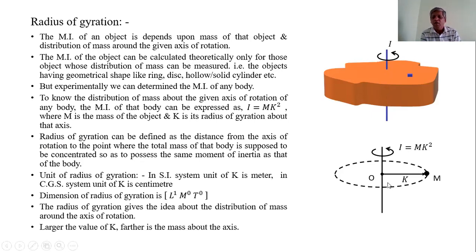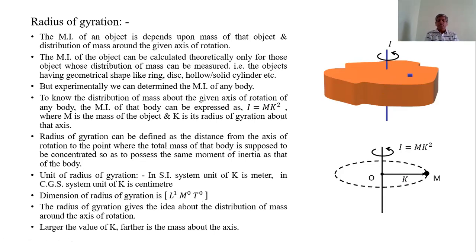That is called the radius of gyration. The unit of radius of gyration in the SI system is meter, since it is a distance, and the CGS unit is centimeter. Its dimension is L raised to 1, M raised to 0, T raised to 0.